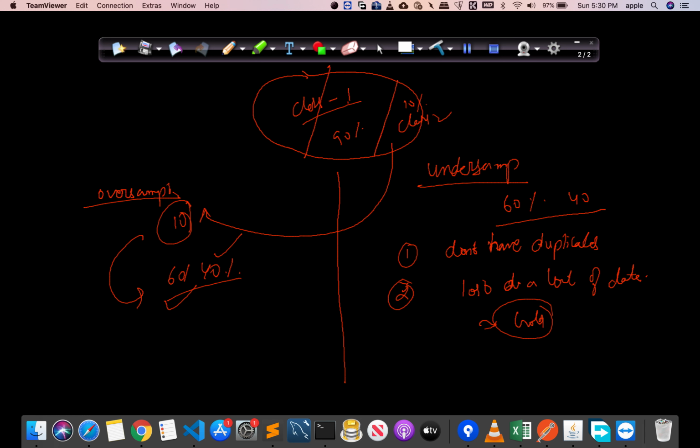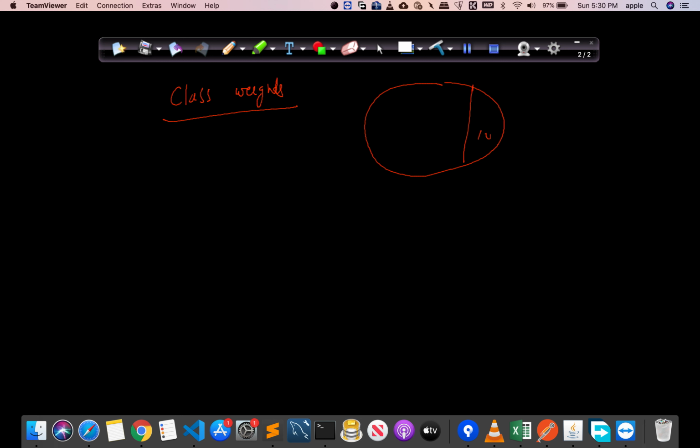Now we will see the third way to counter this, and I think that is the best way. The third way is we will have class weights. Suppose in the particular case, we had 10% of the data belonging to class 2, and 90% belonging to class 1. Now we will give class weights to these data points. Suppose we have some method of vectorizing these data points, and we got a vector.